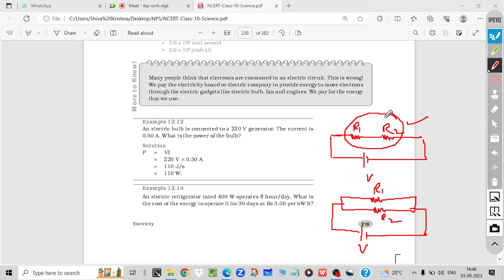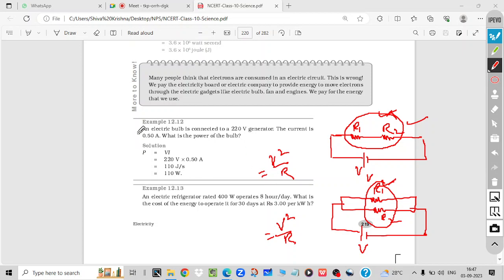If you combine them in series, the resistance will be more, and the voltage is the same. Here the resistance will be less because it's a parallel combination. In parallel combination, resistance is always less than the least one, and in series it is always greater than the greatest one. So the resistance is less here, the voltage is the same, and the formula we have is V square by R.